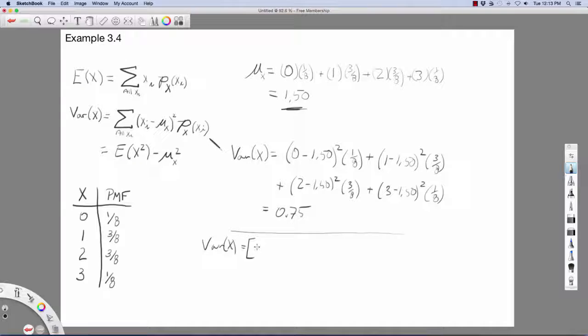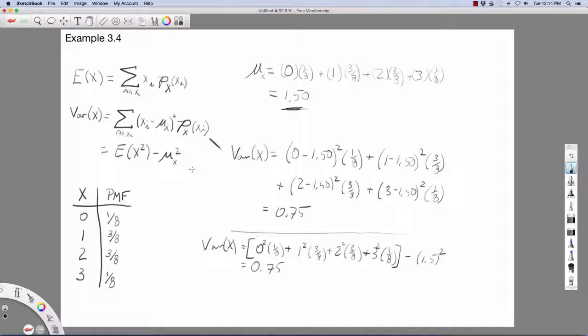For the discrete case, the first value of x is 0, so that's 0 squared times the probability that that shows up, 1/8, and we add to that 1 squared times the probability that one shows up, 3/8. We add to that 2 squared times the probability 3/8, and finally 3 squared times the probability of 1/8. And then we subtract off the mean squared, which is 1.5 squared. And if we were to crank this out, of course, we get the same result.